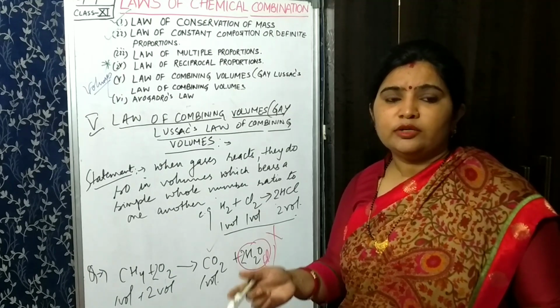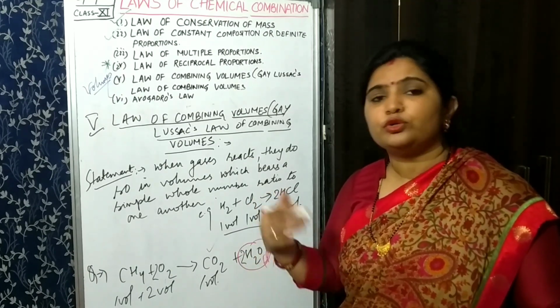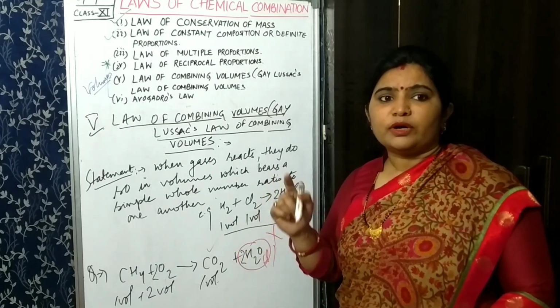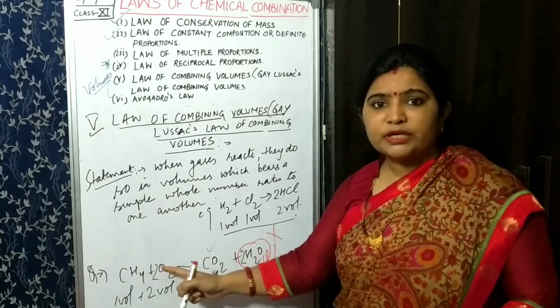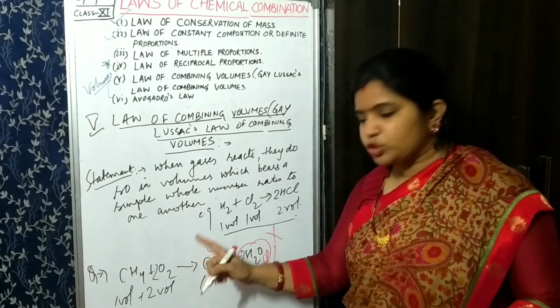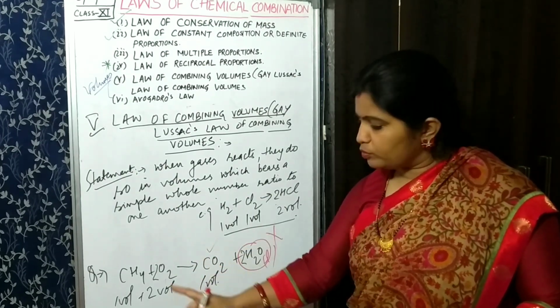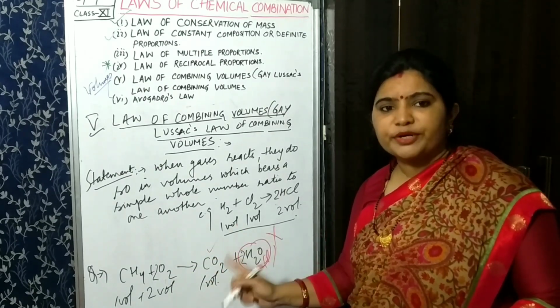In this question you have to find out the volume of O2 required and CO2 produced. Okay, I will repeat this question to you. When 100 ml of methane burns, it produces CO2 and H2O. We have to find out the volume of O2 required and CO2 produced.